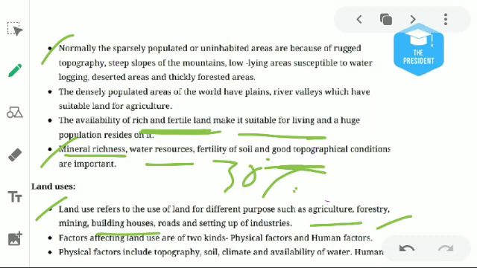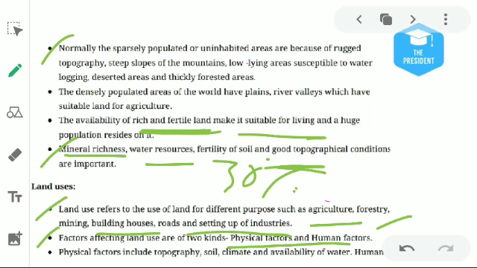They want to build houses for living purposes. They want to make roads for traveling purposes. They use the land for industry, like the cotton industry, iron and steel industry, car factories, etc. There are so many things for which land is used by human beings. At the same time, not all land is used by human beings for their purposes. This is also affected by two things. First is physical factors, and second is human factors.